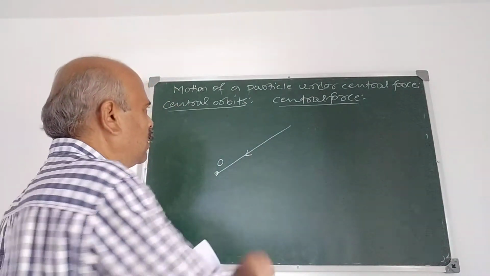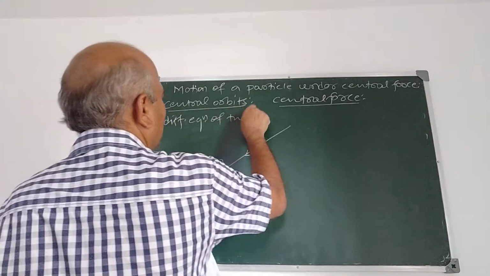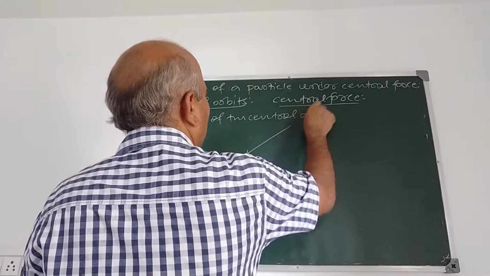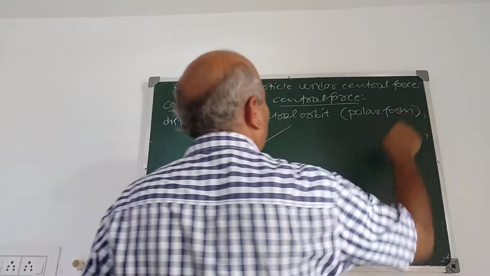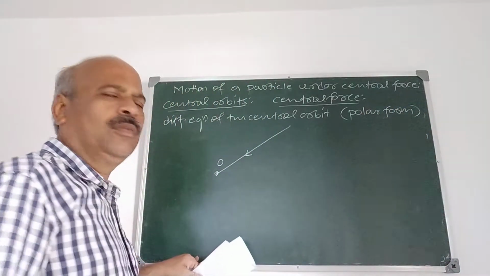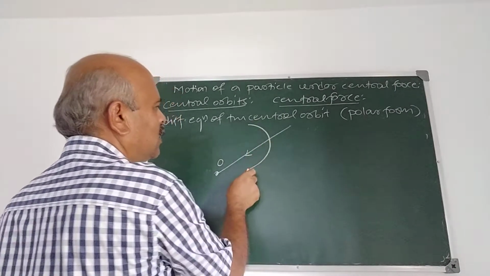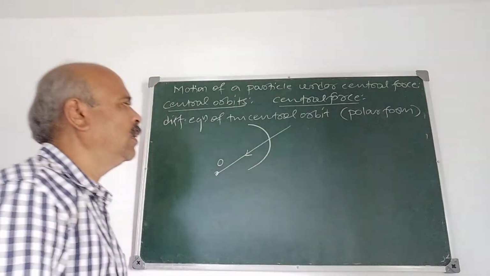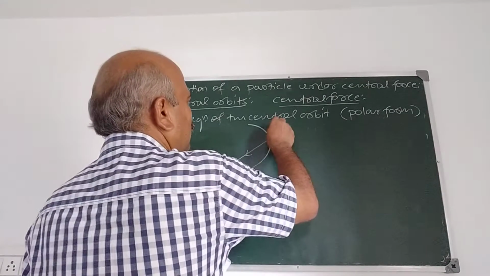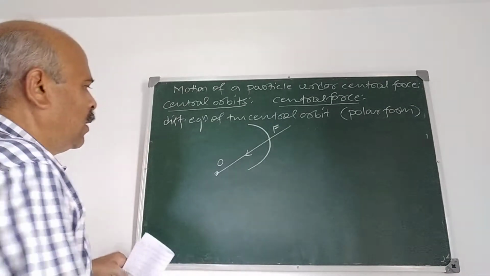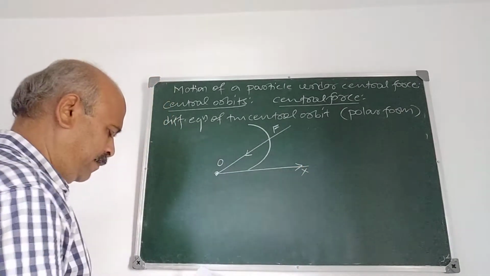Now we find out the differential equation of the central orbit in the polar form. Polar form means we take the equation of the curve in the central orbit in polar form. Suppose this is the path of the particle which moves under the central force F, directed towards O. We take O as the pole and OX as the initial line.